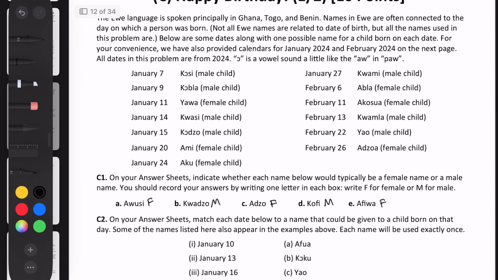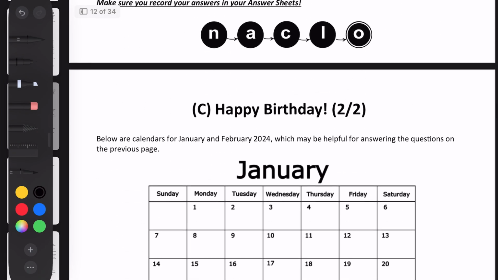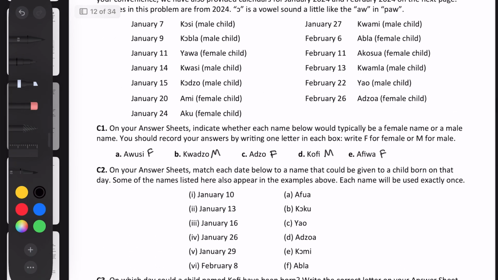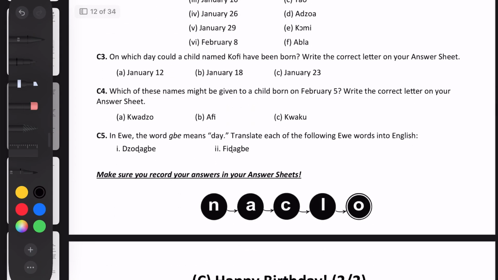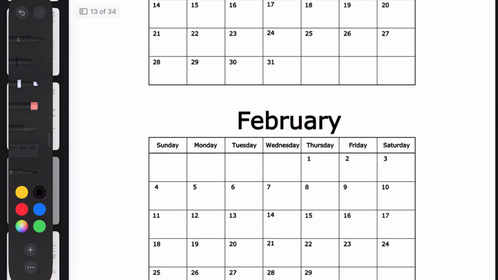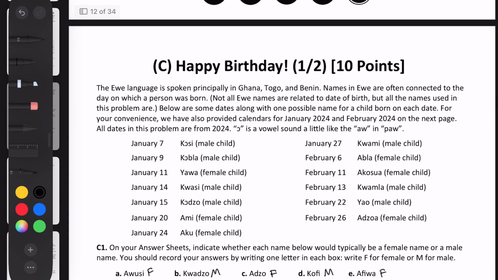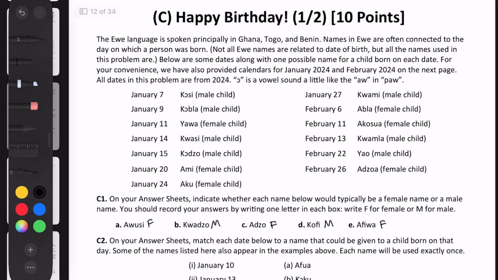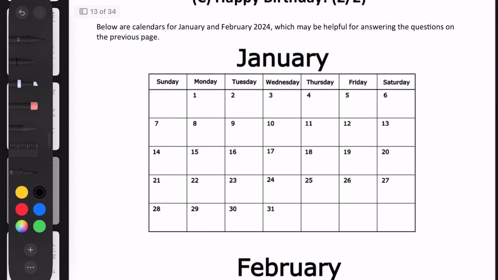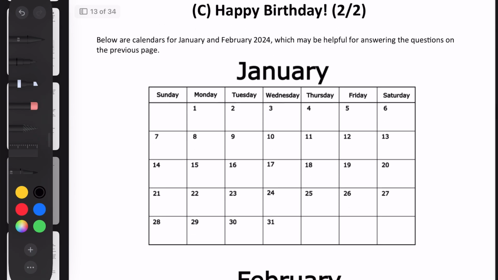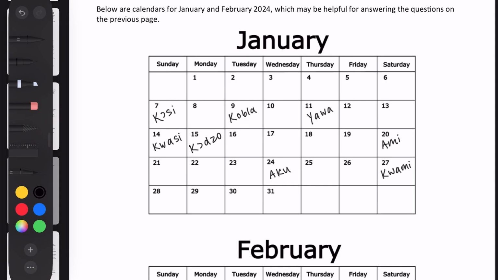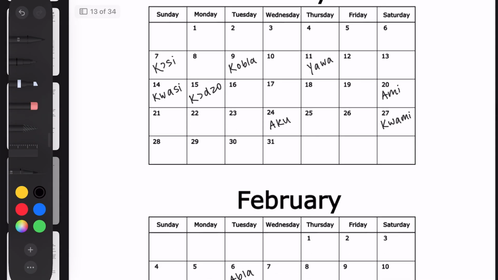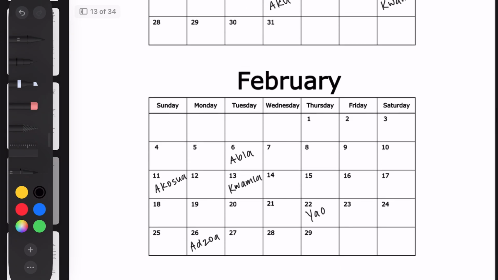But yeah, I guess this would be a lot easier if you have both in front of you, in person. Because I'm doing this virtually, it's going to be a little bit harder to go back and forth. So what I'm going to do is write each of these names under each of the dates. I'll go through January 7th, January 9th, and write each of the names under. Since this would take a lot less time in person, I'm just going to cut to when it's done. Okay, so I think I added in all of the names, and we have both January and February.